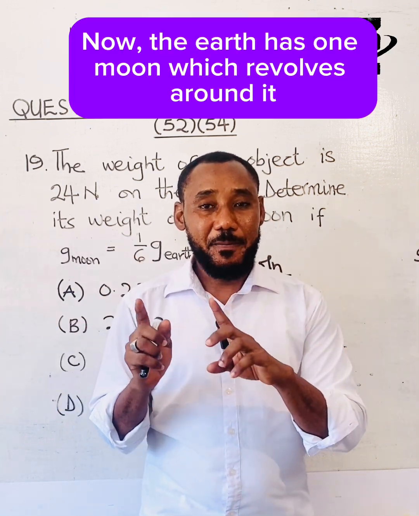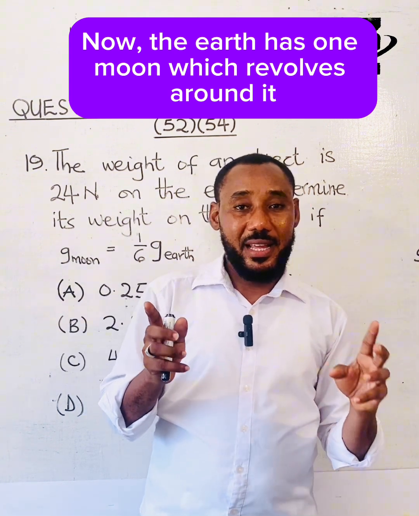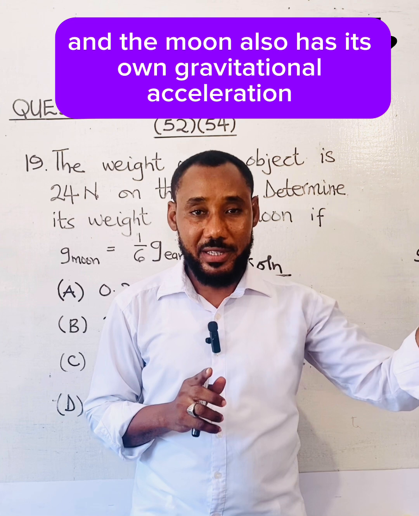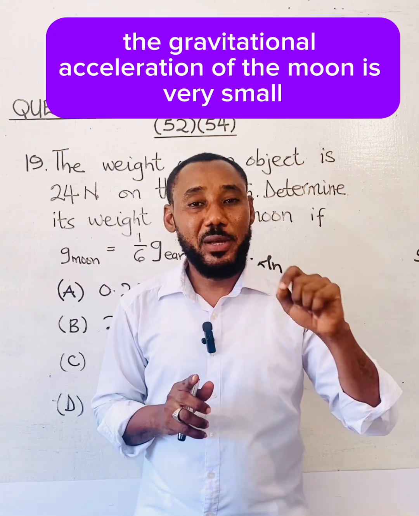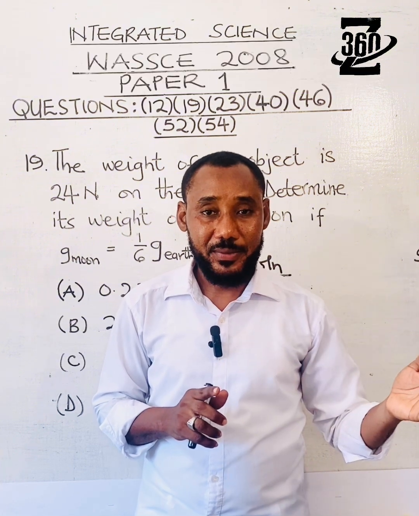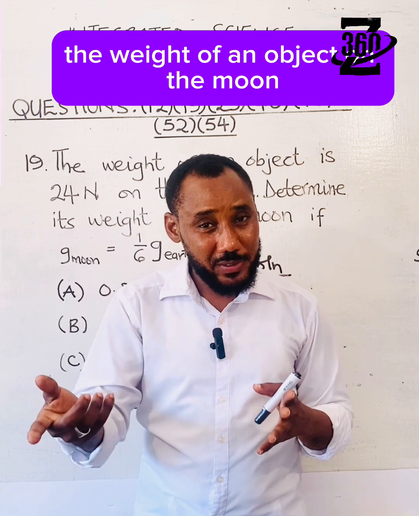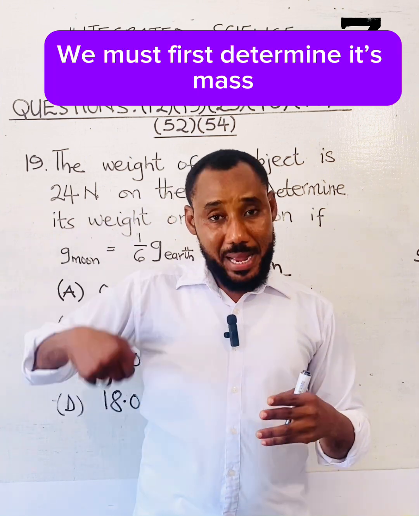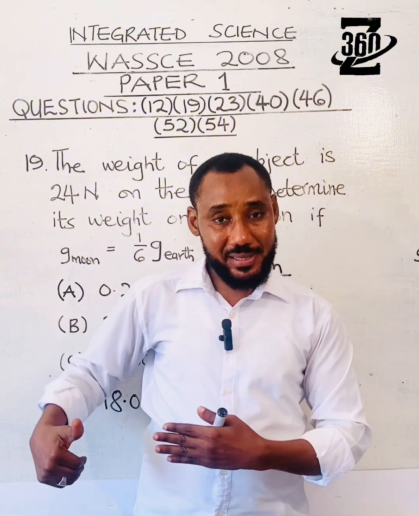Now, the Earth has one moon which revolves around it, and the moon also has its own gravitational acceleration. The gravitational acceleration of the moon is very small. It is 1/6 that of the Earth. In order to determine the weight of an object on the moon, we must determine its mass. Not its weight, its mass. We must find its mass.